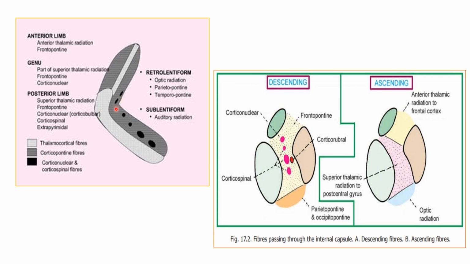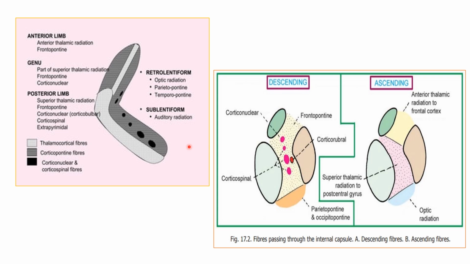So they are coming from cortex. They are going to nuclei in the brainstem. Then in the posterior limb, we have superior thalamic radiations and frontopontine fibers. Then these are corticospinal and corticonuclear or corticobulbar fibers, and extrapyramidal fibers. In sublentiform, you have auditory radiation, and in the retrolentiform, you have optic radiation, parietopontine and temporopontine fibers.